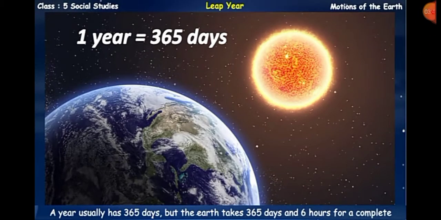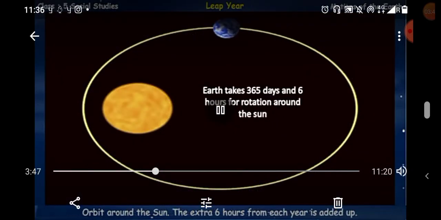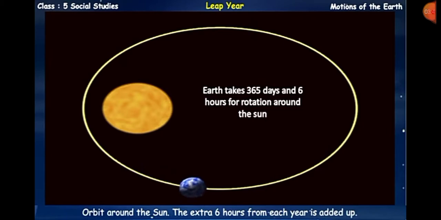Revolution, and that's why it is changeable. And in the orbit around the sun, the extra 6 hours from each year is added up.